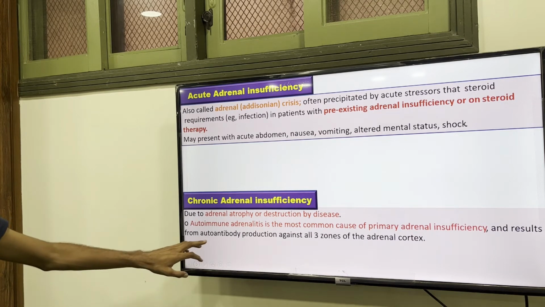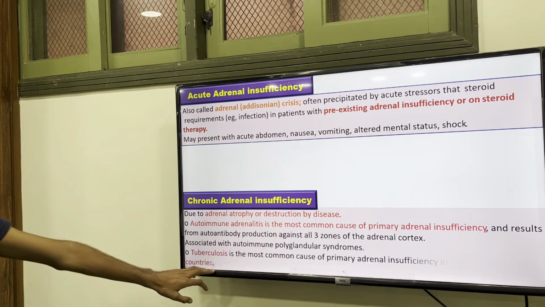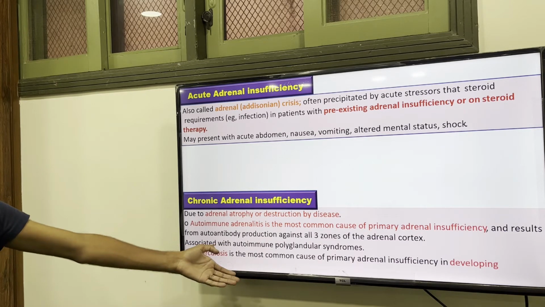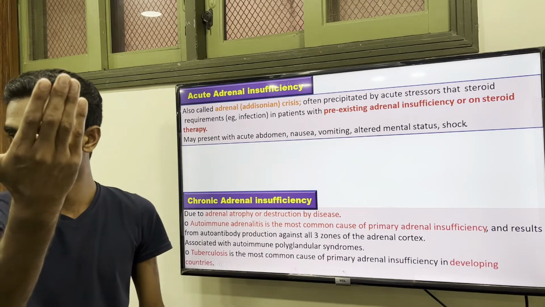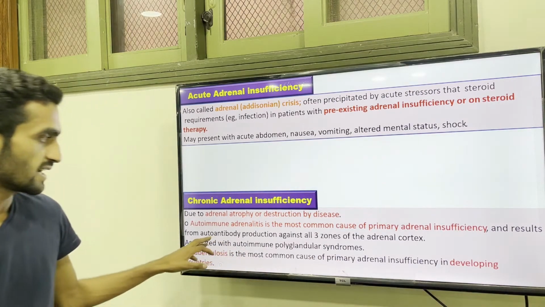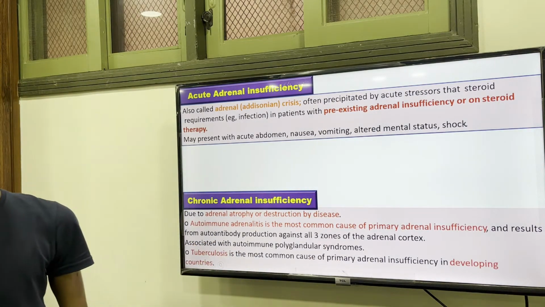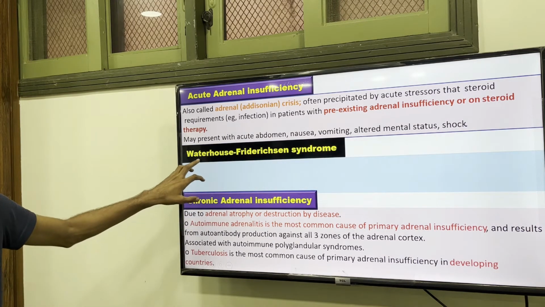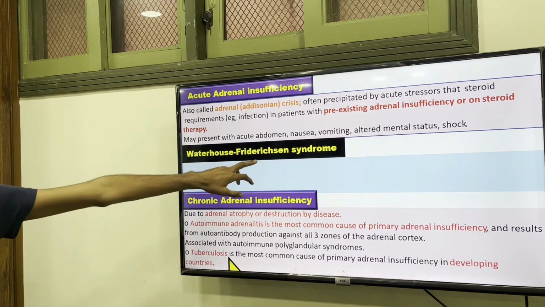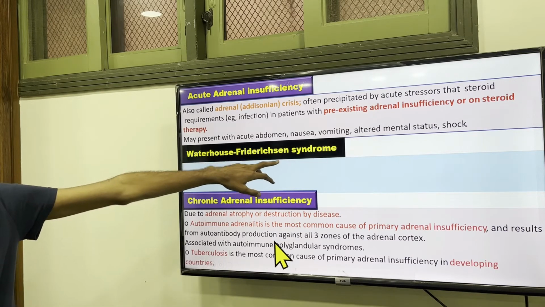So, and result from autoimmune production, and tuberculosis can be a cause. We are already in the developing countries, while in other countries the cause is the autoimmune disorder. So another really important point is the Waterhouse-Friderichsen syndrome.